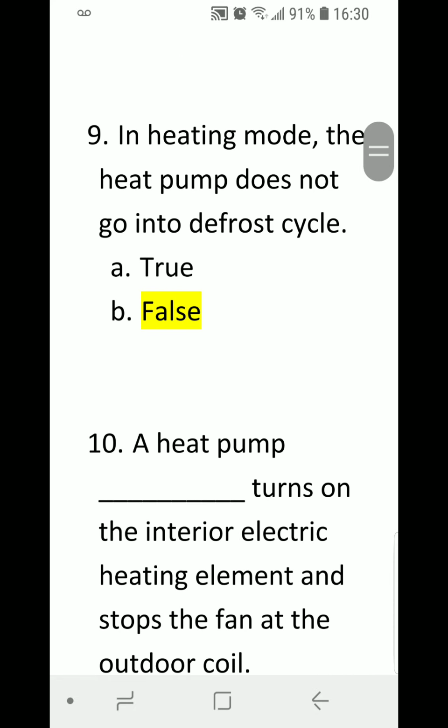Number 9. In heating mode, the heat pump does not go into defrost cycle. A. True or B. False? Correct answer is B. False. In heating mode, the heat pump still goes into defrost.